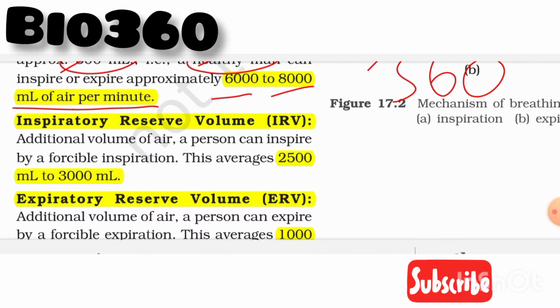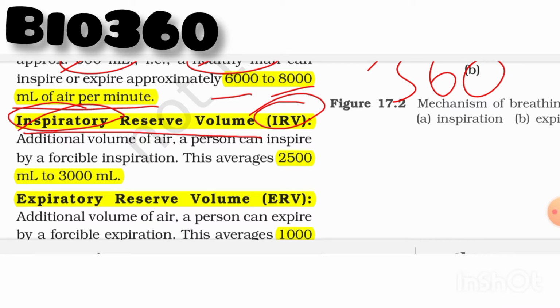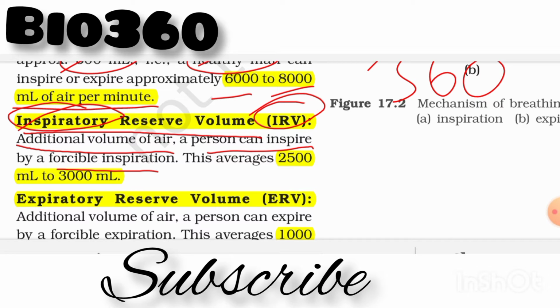And the next one is inspiratory reserve volume, and it is represented with the letters IRV. Since it is mentioned here, inspiration means inhalation, means taking in of air. So it is the additional volume of air a person can inspire by forcible inspiration. It means after taking the tidal volume in, how much more air a person can inspire. It is known as inspiratory reserve volume, and its values are 2500 to 3000 ml.